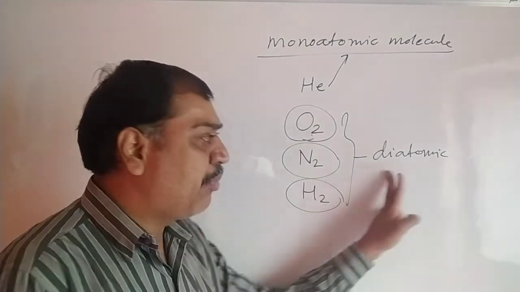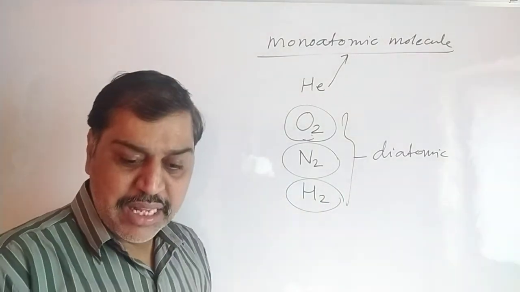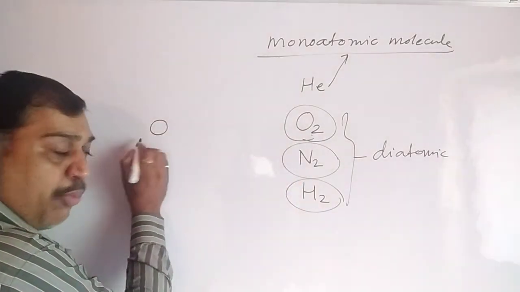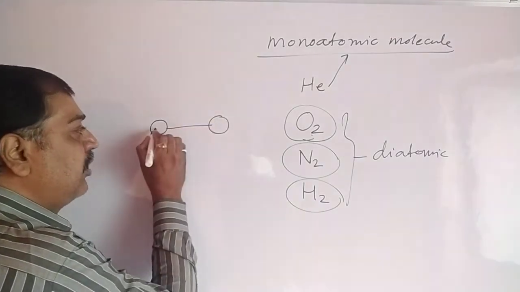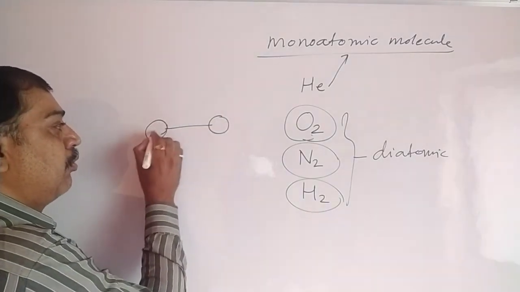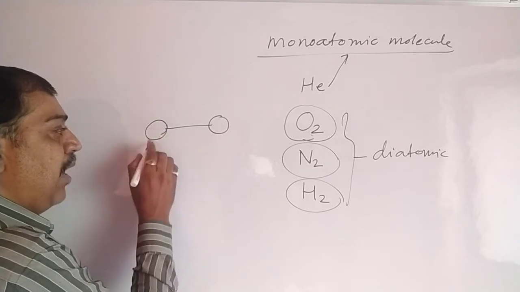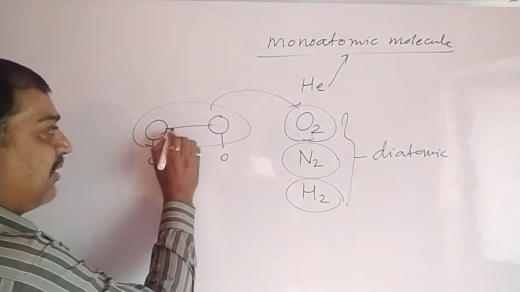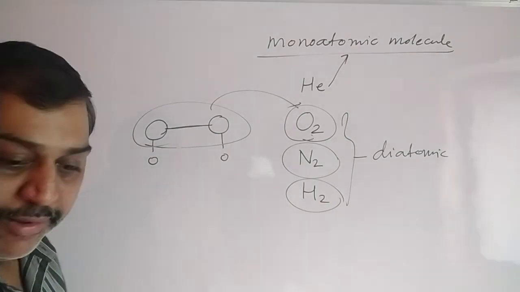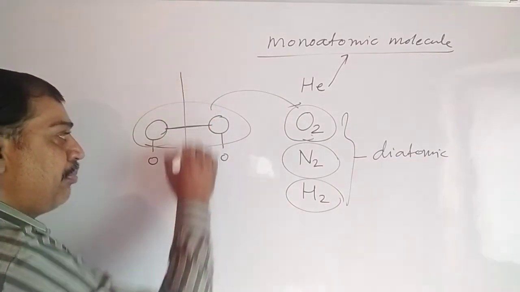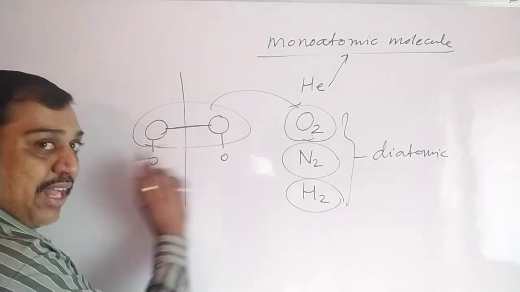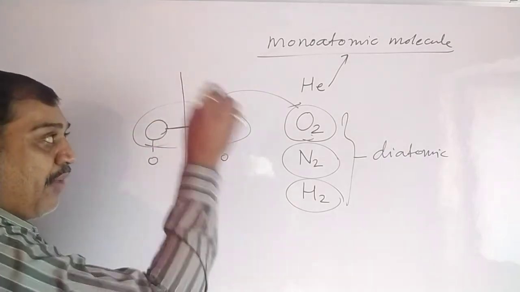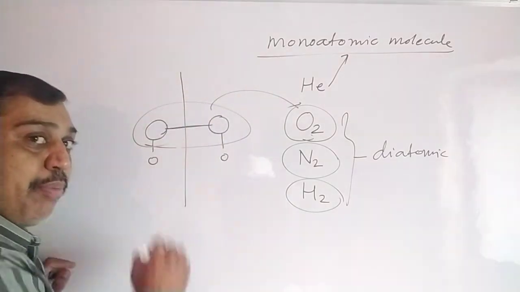What about the diatomic molecule? A diatomic molecule can be represented as shown in your book. Suppose O2: one atom O is bound to another atom O, together forming O2. Now the axis of rotation may pass like this, vertically, and they will rotate about this axis horizontally, clockwise or anti-clockwise. Or if the axis passes like this, they can rotate vertically. So there are two types of rotations possible.